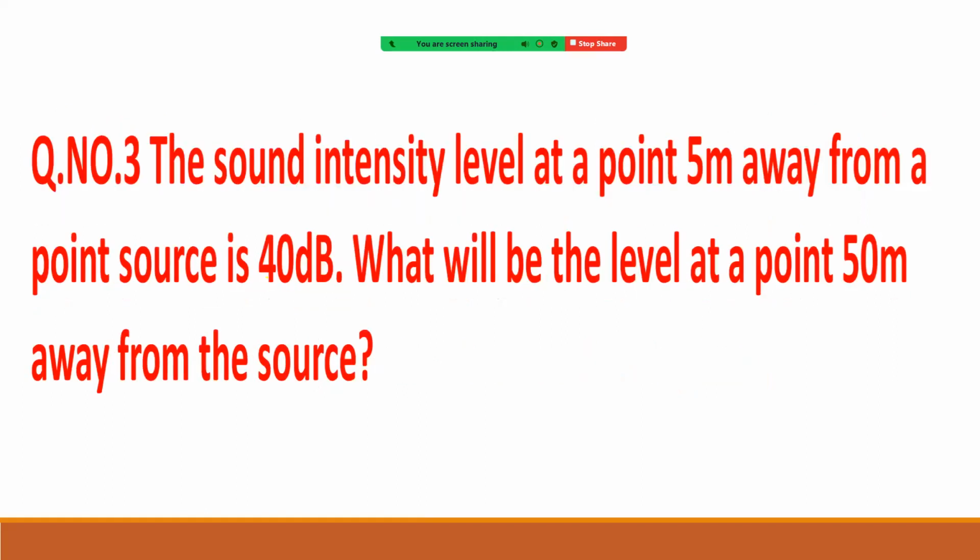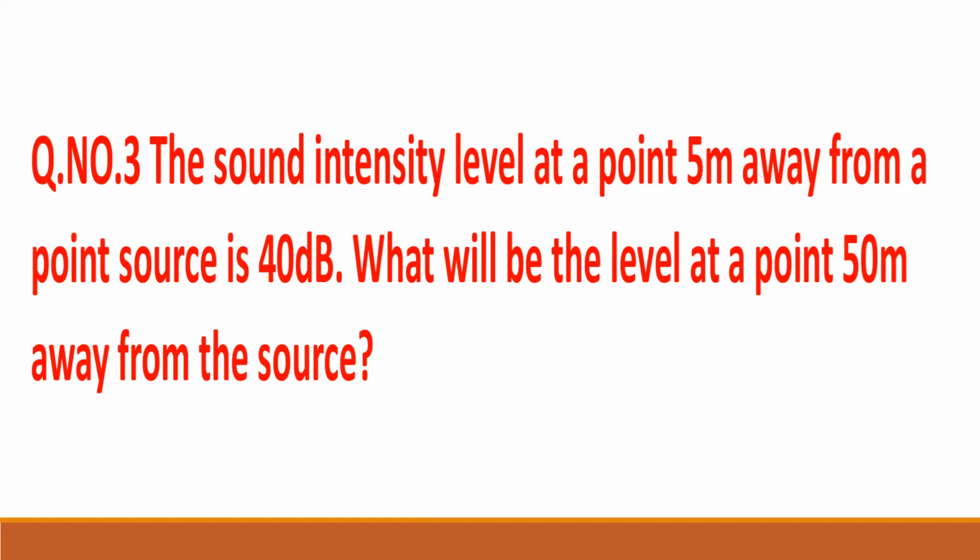This is based on sound intensity level. The sound intensity level at a point 5 meters away from a point source is 40 decibel. What will be the level at a point 50 meter away from the source?